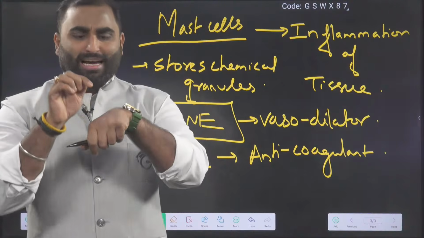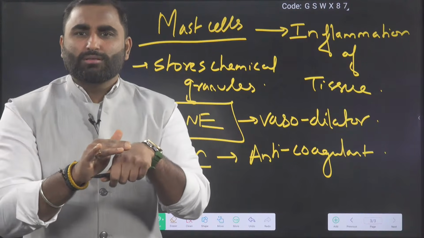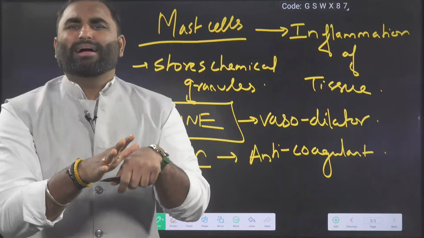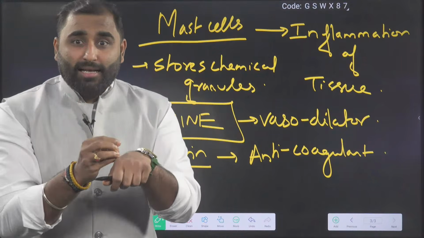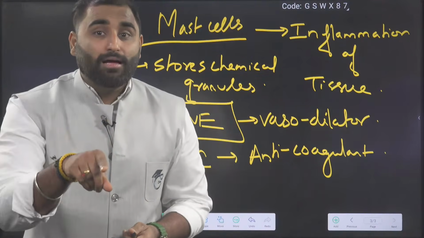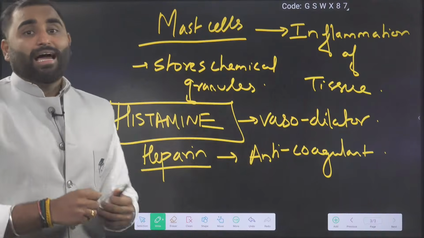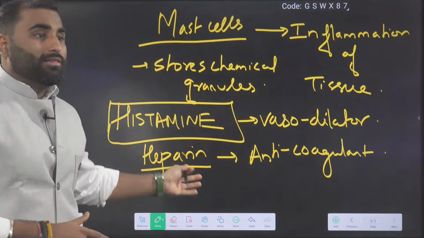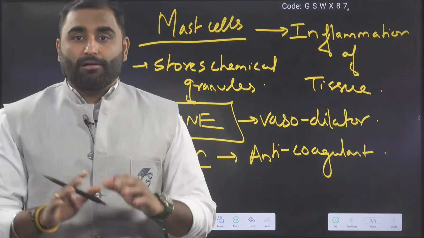So whenever you get injured, cut, wound, bruise, any insect bite, mosquito bite, sting of the honeybee, suddenly the redness increases. Why? Because the blood flow has increased. Why? Because your mast cells have ruptured and release all these chemicals, which leads to inflammation. Are we clear with this?